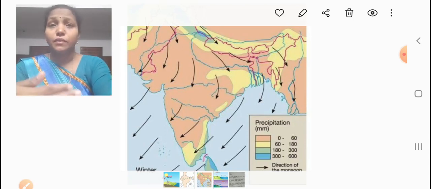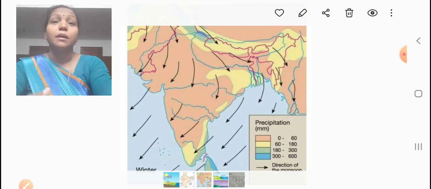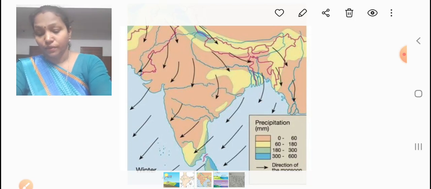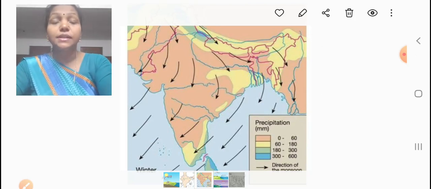But in the northern parts of India, high pressure zones develop over the interior of Asia, where the winter season is there.